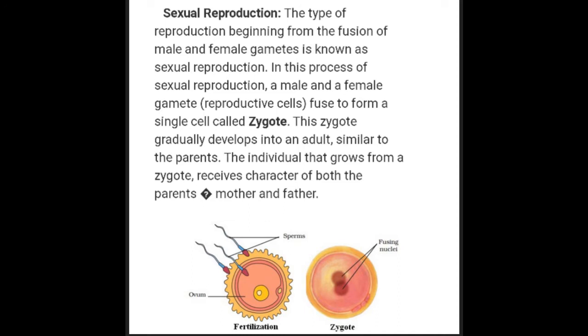In this process, a male and a female gamete fuse to form a single cell called a zygote. This zygote gradually develops into an adult similar to the parents. The individual that grows from a zygote receives characters of both the parents.